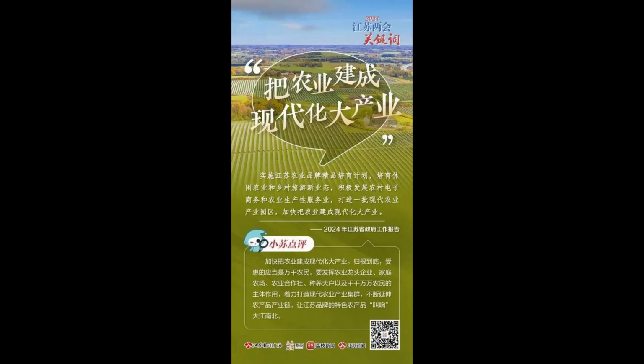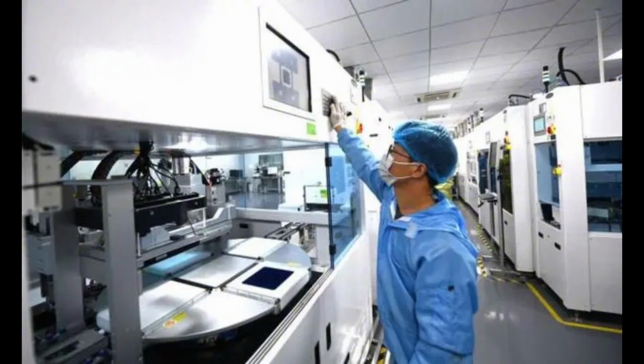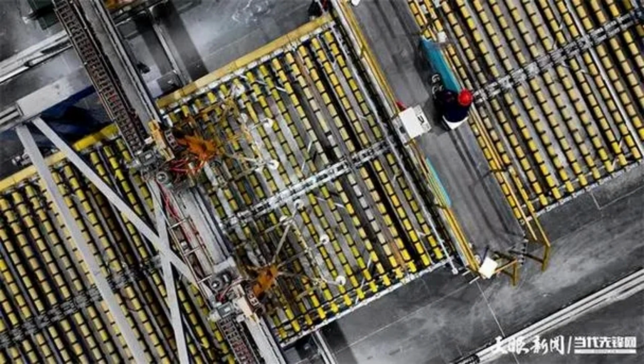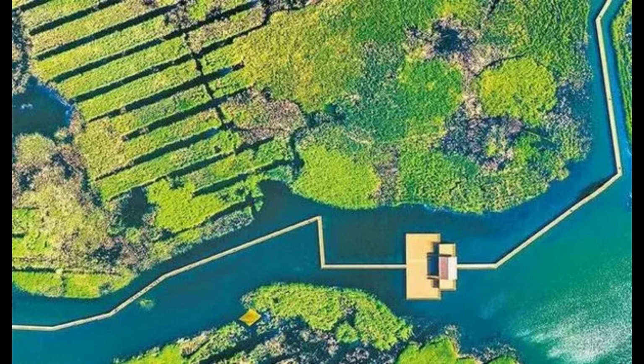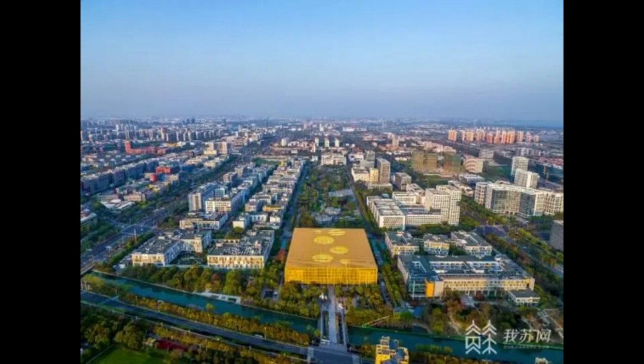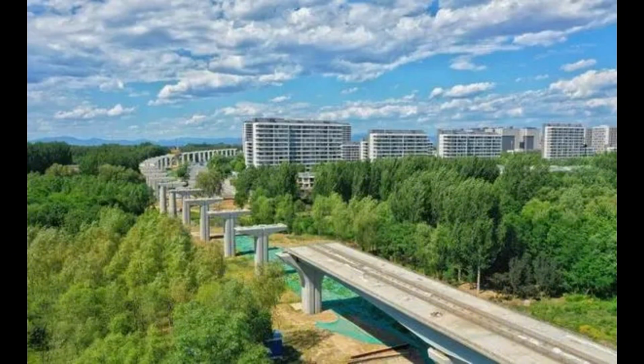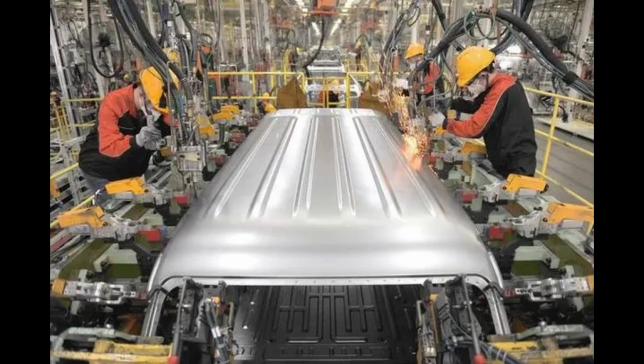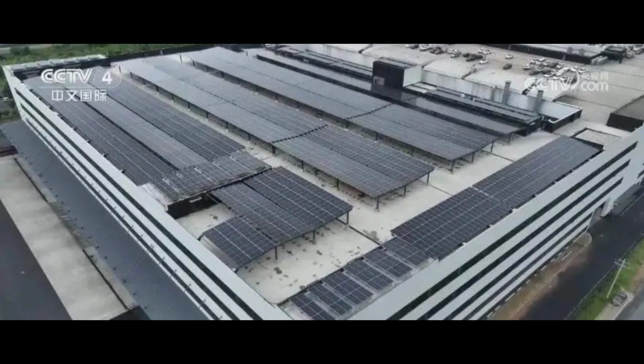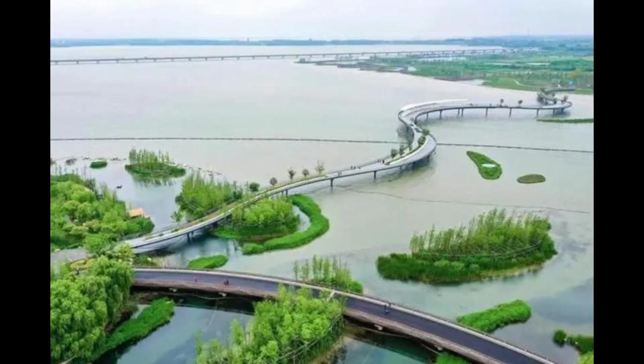Chinese path to modernization is a modernization that follows the path of peaceful development. In order to achieve the great rejuvenation of the Chinese nation and build a community with a shared future for mankind, our party and people are steadfastly pursuing modernization on the path of peaceful development. Peaceful development is the consistent proposition of our party, as well as the unremitting pursuit and aspiration of the Chinese people. The Chinese people have created miracles of rapid economic development and long-term social stability with their diligence.